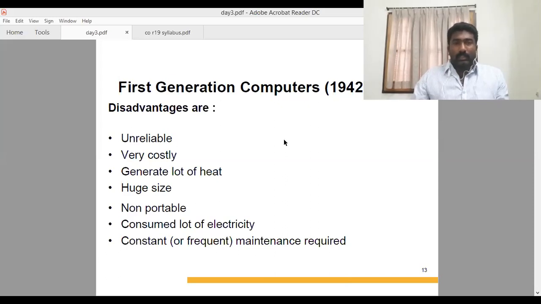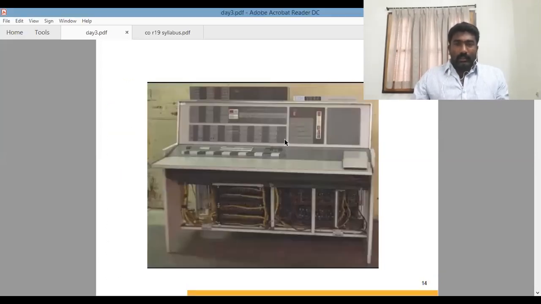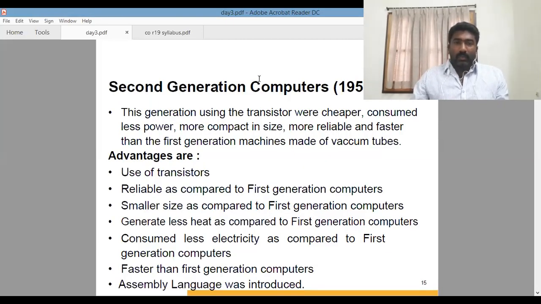After the first generation computers there exists the second generation, where we use transistors in place of vacuum tubes. The first generation computers used vacuum tubes. Here we use a transistor based mechanism, which is cheaper than vacuum tubes. The size is also reduced, and it is faster than the first generation computers. Since transistors are used, electricity consumption is also very low, and there is an advancement in technology.